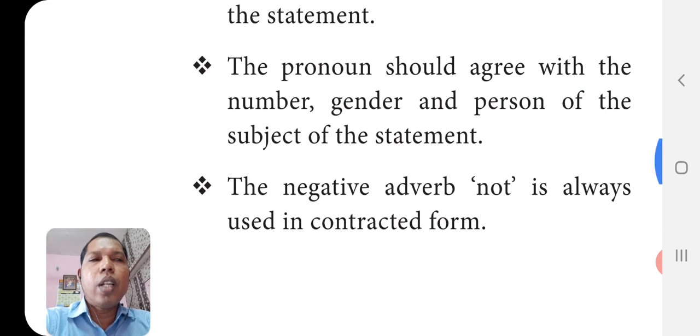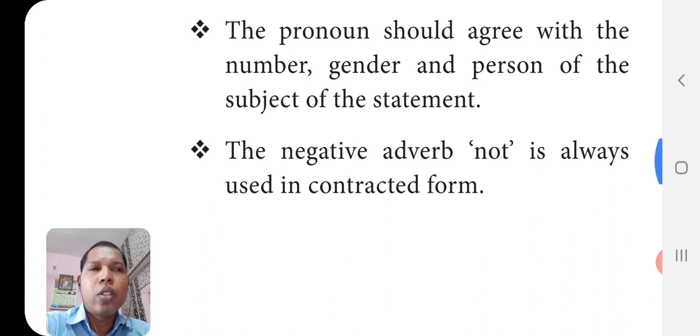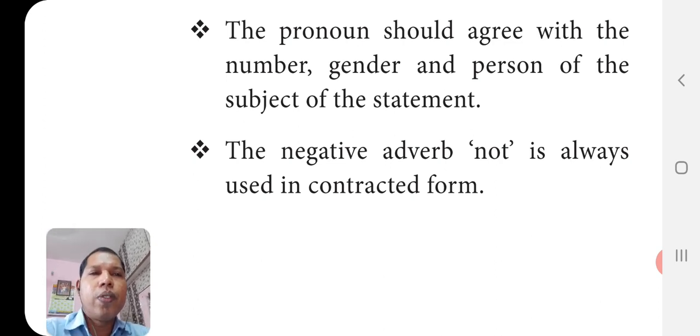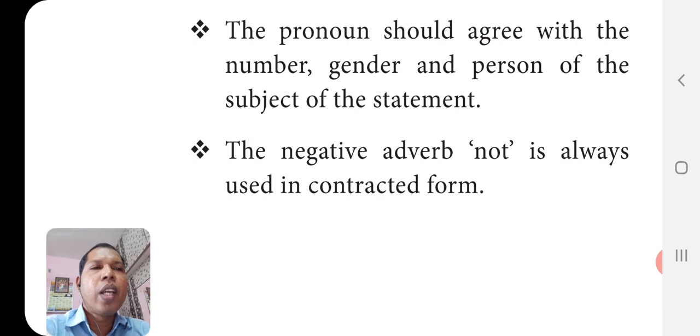The pronoun, which is a substitute for the subject of the statement, should agree with the number. Number in the sense singular or plural. So if the subject is in singular, we have to use the singular verb. If the subject is in plural, we have to use the plural verb. The gender, whether it is male or female, based on that we have to use the pronoun. So if it is a male, we will be using he. If it is female, we will be using she, etc. And person of the subject of the statement.